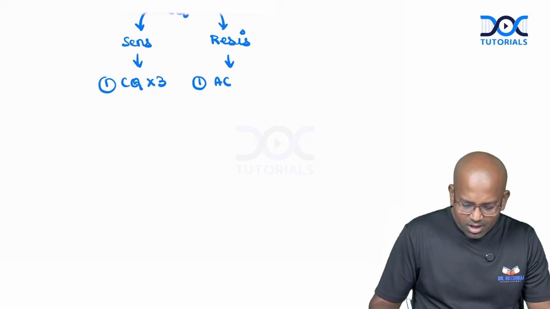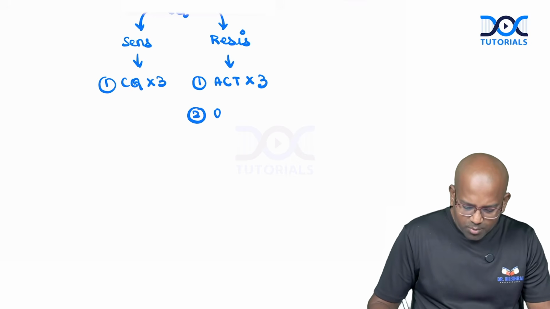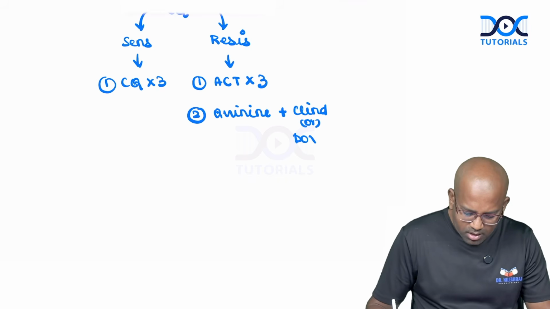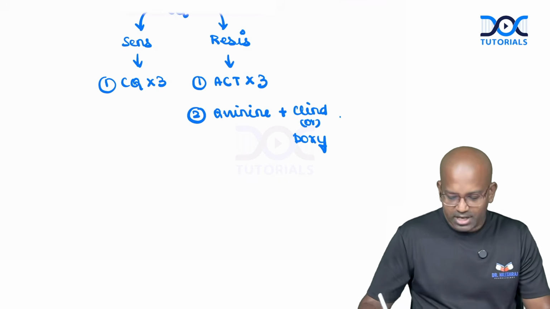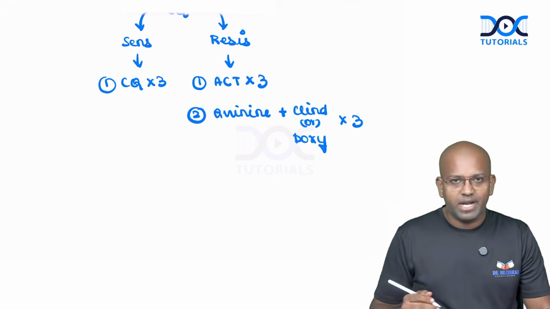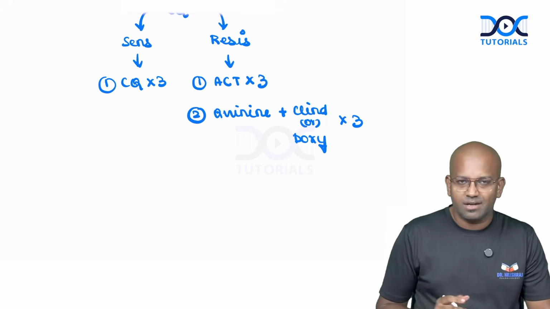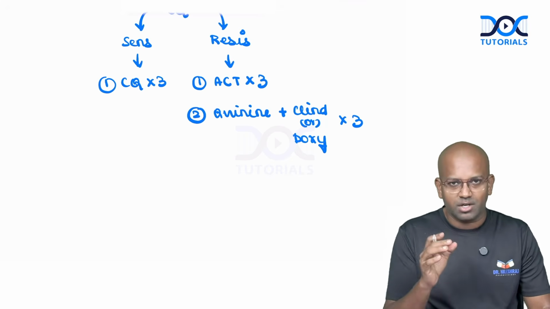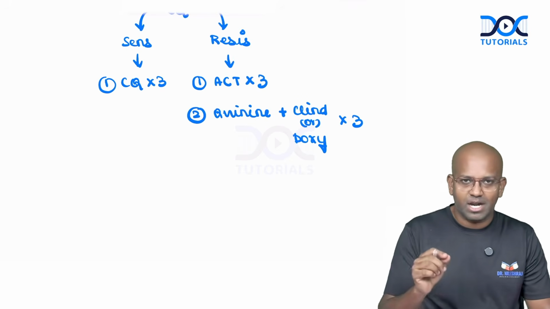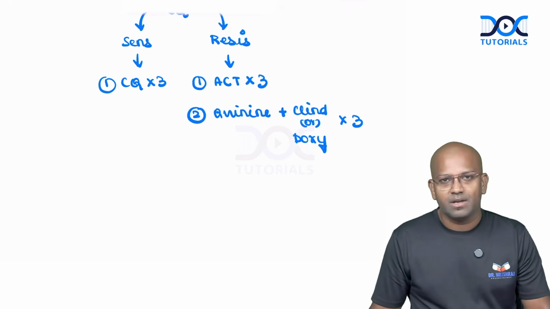Either we can go for artemisinin-based combination therapy for 3 days, or we can opt for a drug combination which includes quinine with clindamycin or doxycycline, Q plus C or Q plus D, which is given for 3 days again. So we have two drug combinations to be given if a Plasmodium species is resistant to chloroquine. One is artemisinin-based combination therapy, the other one is quinine with clindamycin or doxycycline.